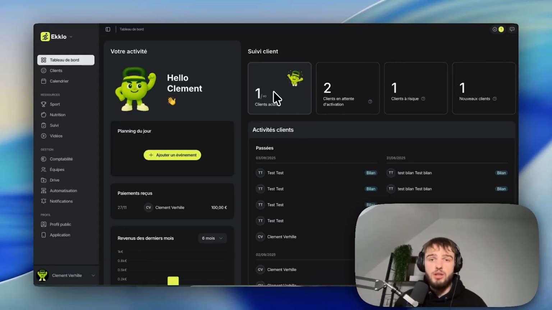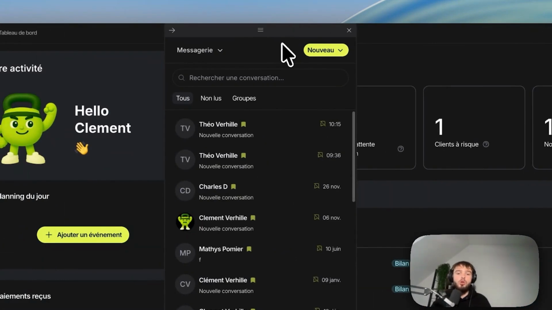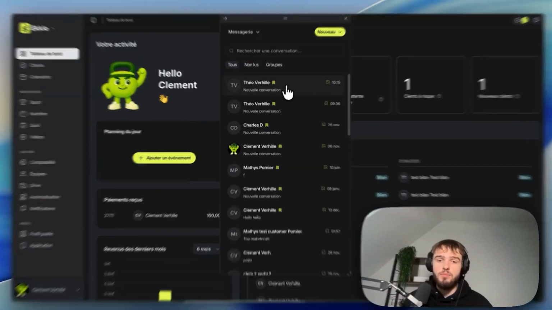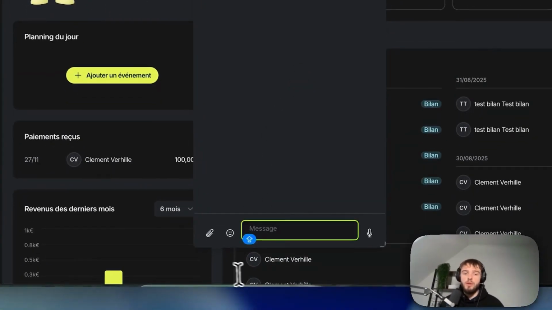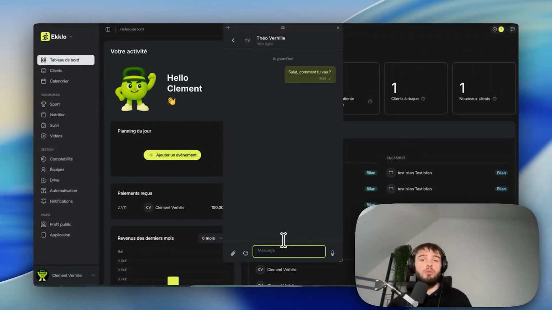We're in the Ekklo app, and what we'll do is simple. We're going to tap the little messaging bubble in the top right. This is where you'll actually be able to see all your messages with your clients. So we'll have the list of clients. It's simple. How do you chat with them? You click on them and you can send them a quick message. For example, hi, how are you doing? Automatically, your client will receive a notification just like WhatsApp. You can send photos, videos, voice notes, and messages however you like directly through the app.